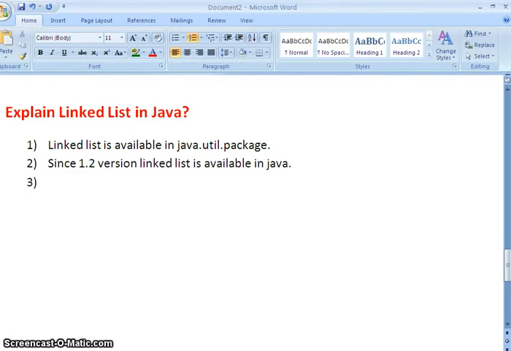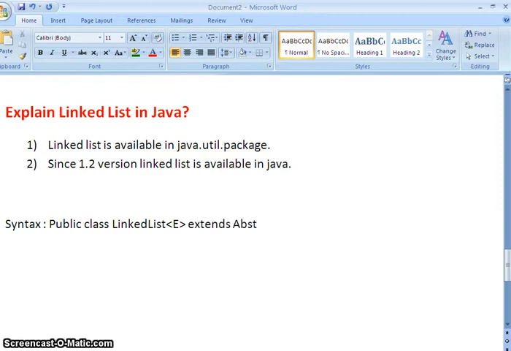And what is the third one, the syntax of linked list? Here we will be writing the syntax of linked list: public class LinkedList extends AbstractSequentialList.